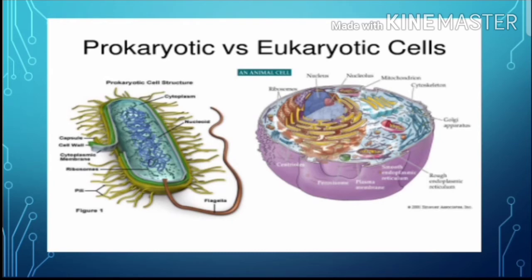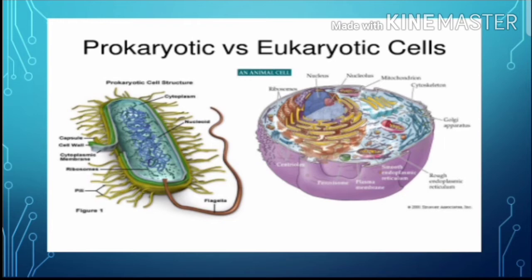Here you can see the main differences between the prokaryotic and eukaryotic cells. The first diagram represents the prokaryotic cell, which has flagella. Flagella are present in prokaryotic cells, and the true nucleus is absent, and the nuclear envelope is also absent. But the nucleoid material is present in the cytoplasm. Here, see, the nucleoid material is naked and present in the cytoplasm, in less amounts when compared